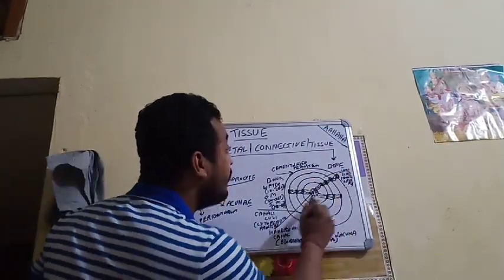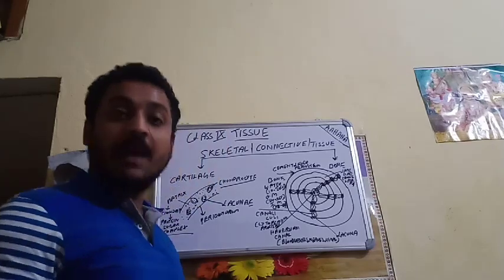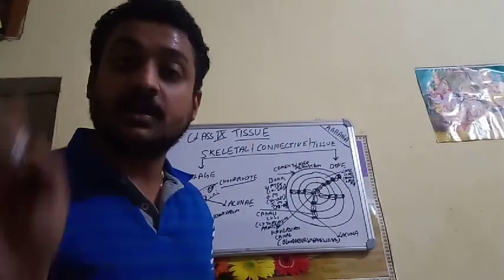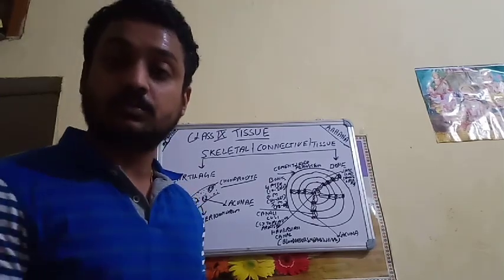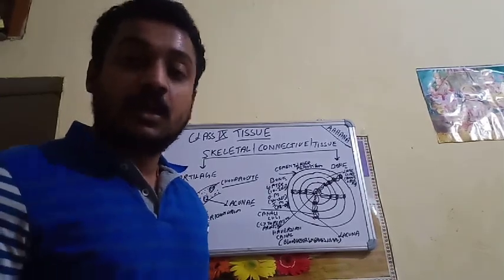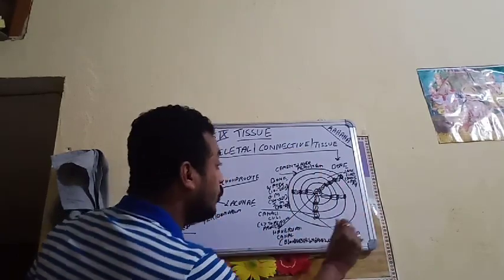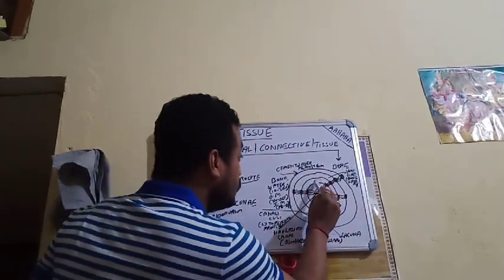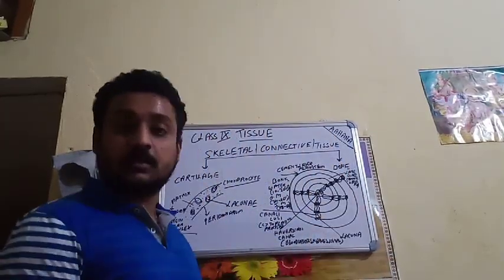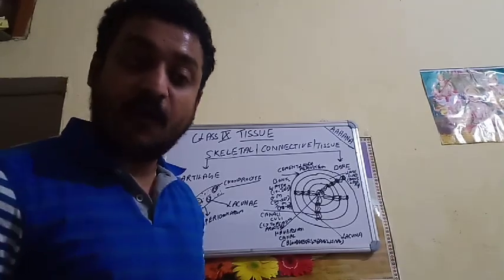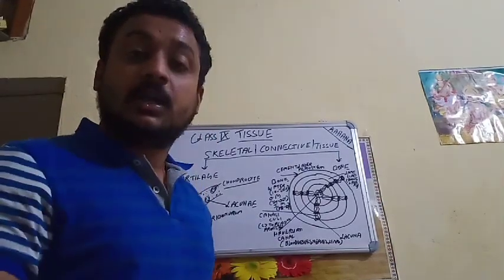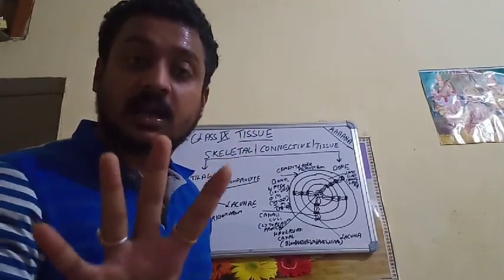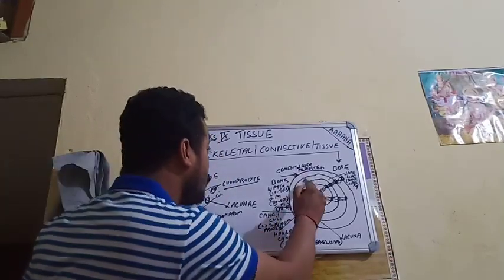Now, on going into the depth, what we found? The bone is having lamellae. Lamellae means layers present in the bone. Several layers. So, periosteum is the outer part. After the periosteum, or after the cement layer, there are 4 layers in the general bones. 1, 2, 3 and 4.